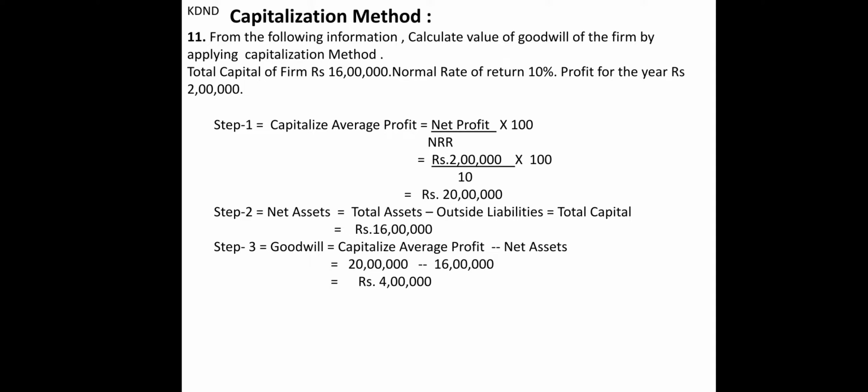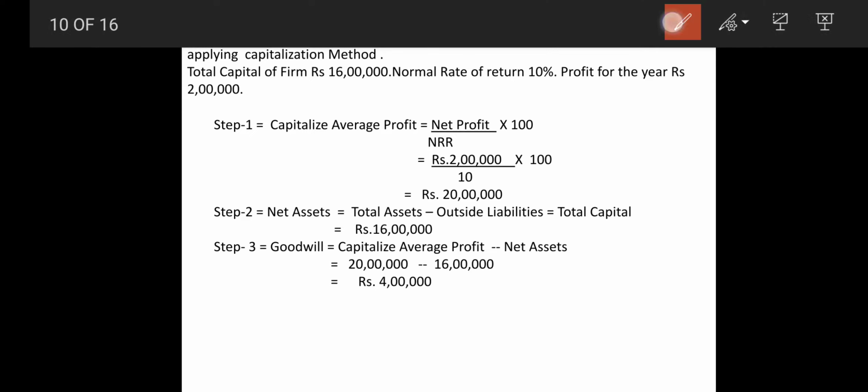Now capitalized average profit is equal to net profit divided by NRR. So this is the formula for capitalized average profit, that is net profit divided by NRR. NRR is normal rate of return. So here we have to capitalize our average profit. That gives you an answer of 20 lakhs.